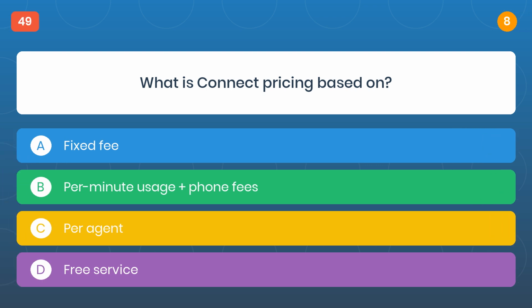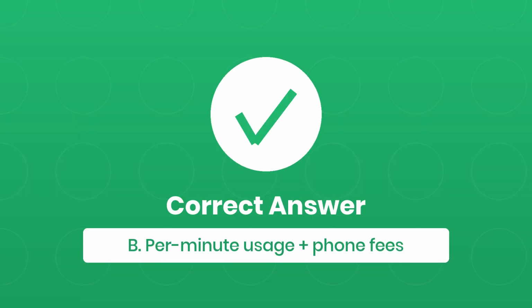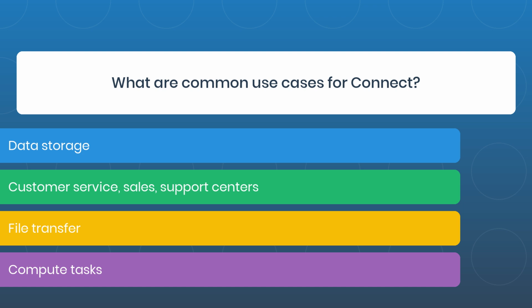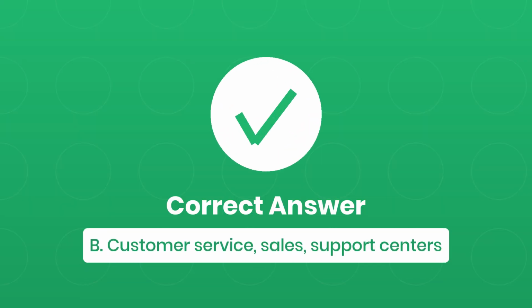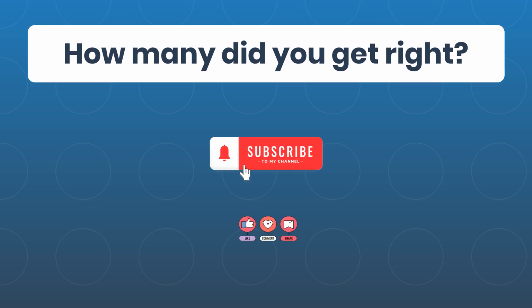Question 49. What is Connect pricing based on? The correct answer is B, per minute usage plus phone fees. Question 50. What are common use cases for Connect? The correct answer is B, customer service, sales, support centers.